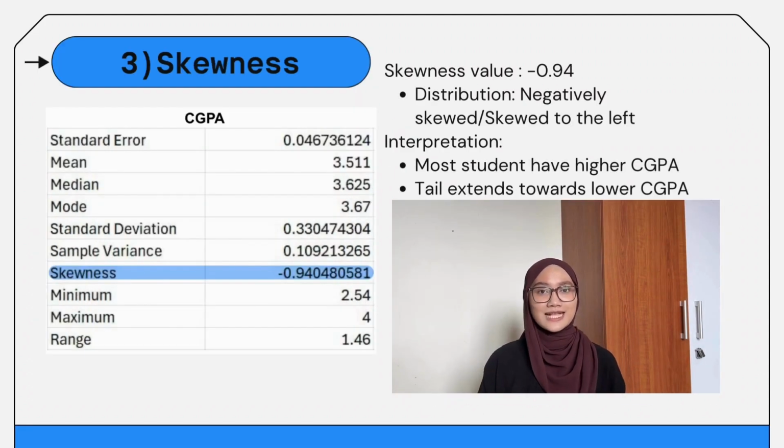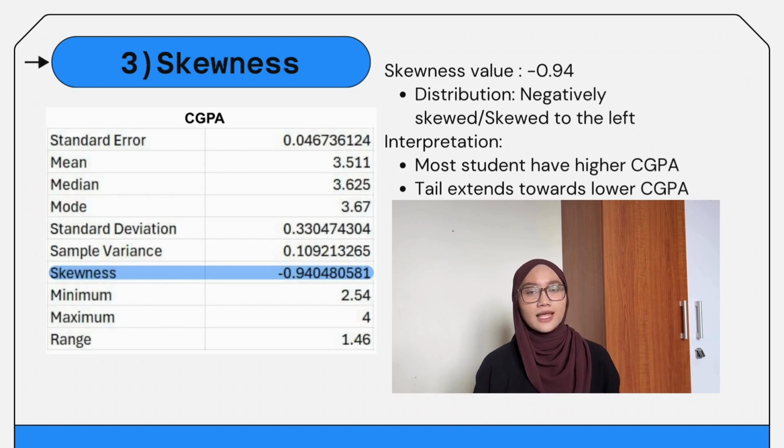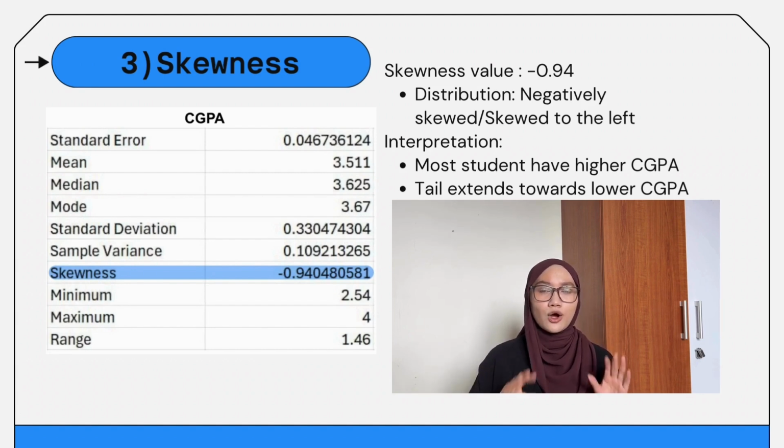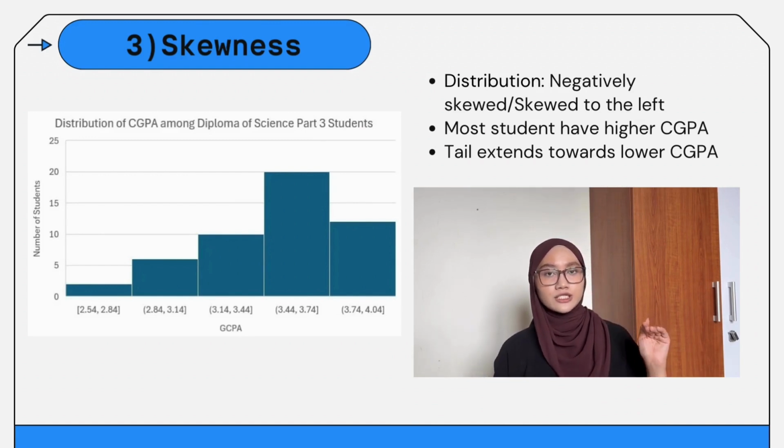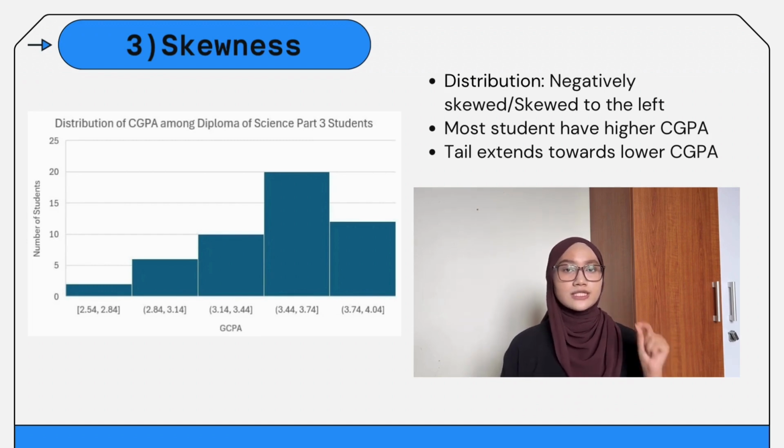Now, let's look at skewness. We calculated a value of negative 0.94, which means the distribution is negatively skewed, or skewed to the left. This indicates that most of the students have high CGPA, while only a few students score lower. We can see this clearly in our histogram. The majority of students are in the higher CGPA bars, and the left tail shows the lower CGPA scores.